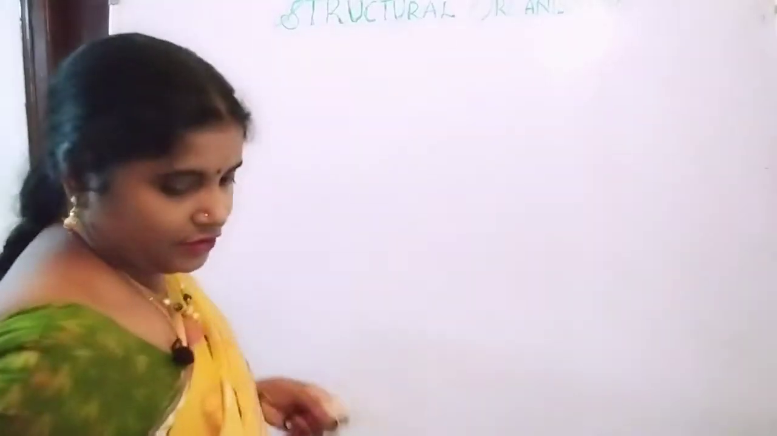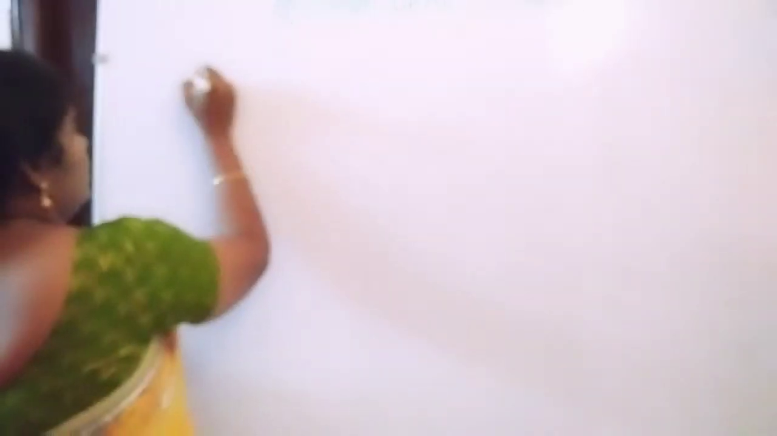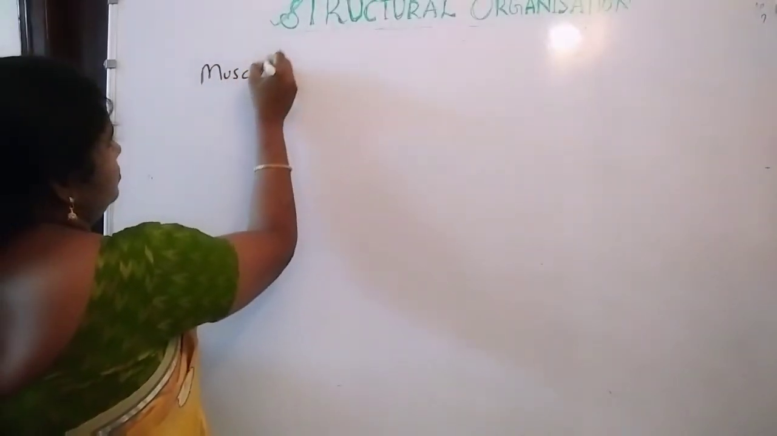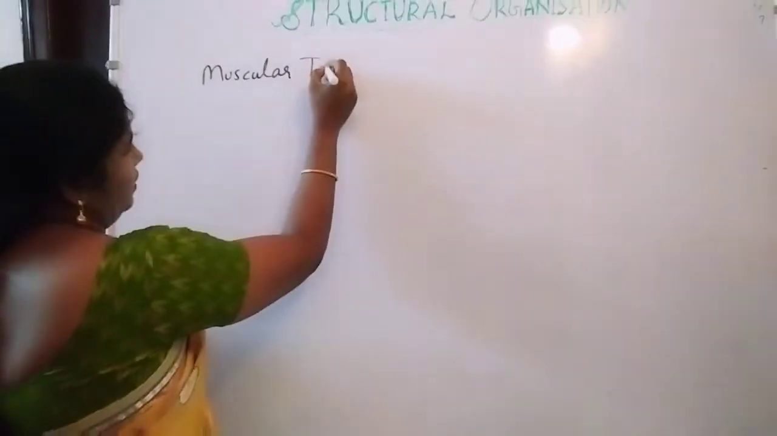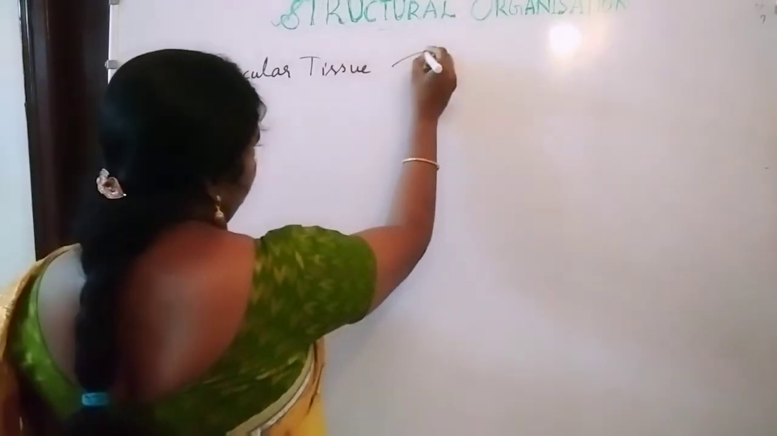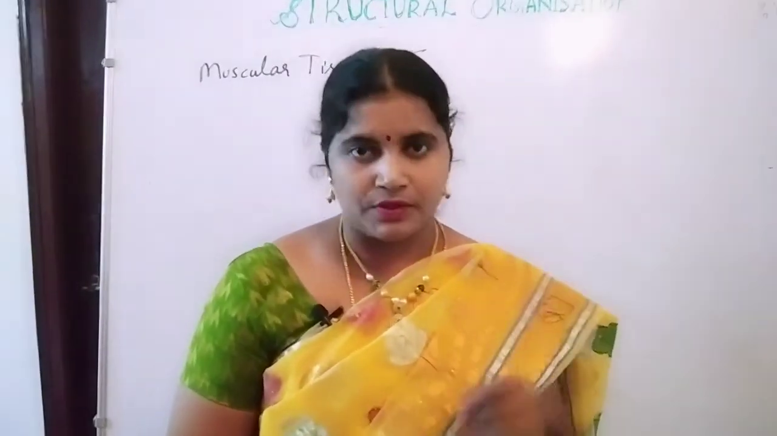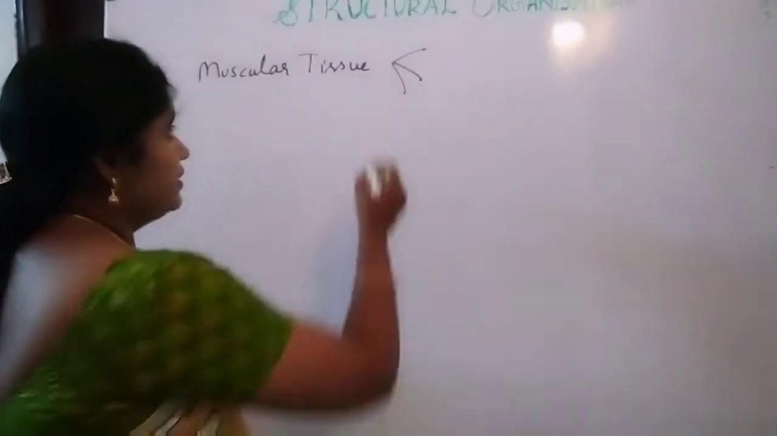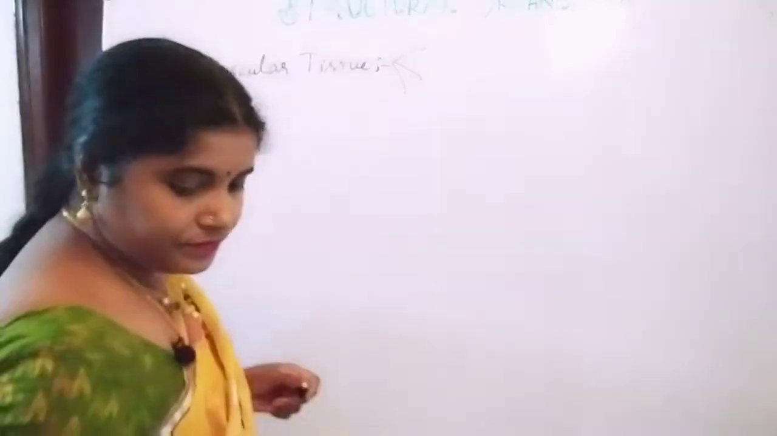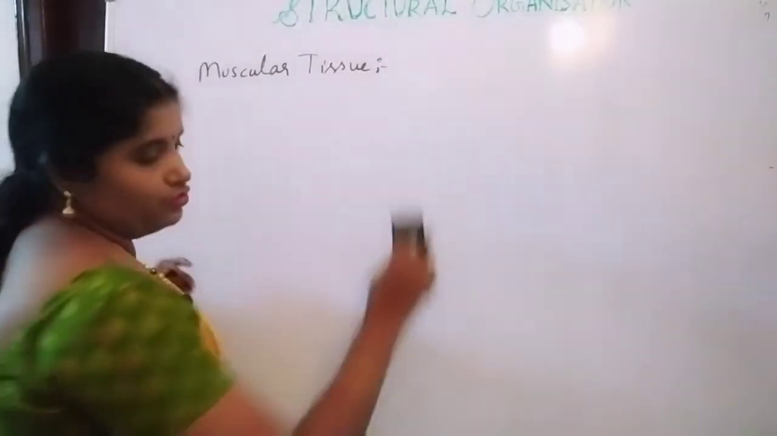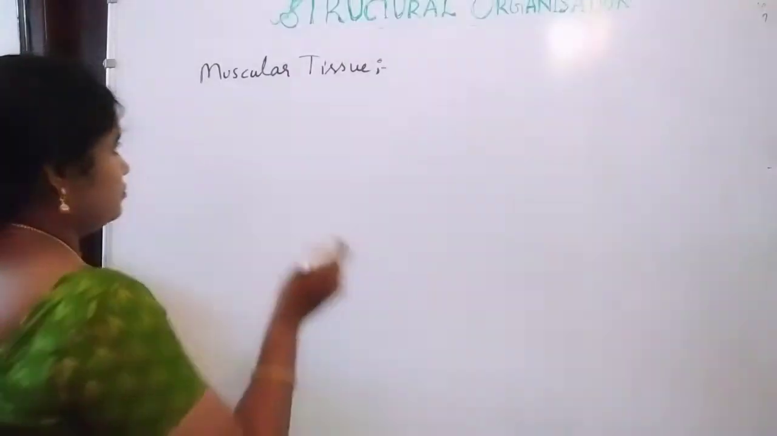Next one is muscular tissue, right? This muscular tissue is again divided into three types based on the presence of the striations and its functions, right? So mainly here we will see the first tissue in the muscular tissue, that is